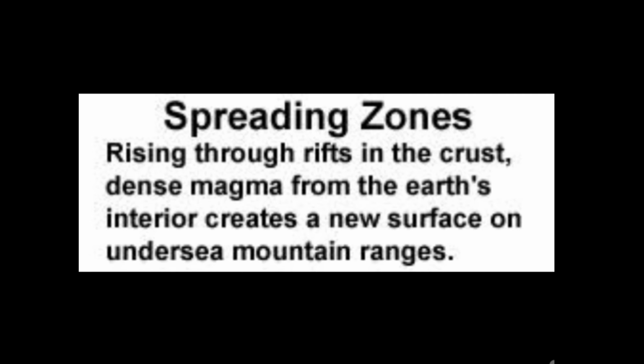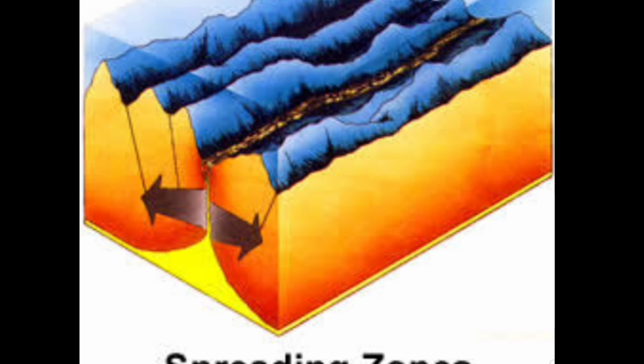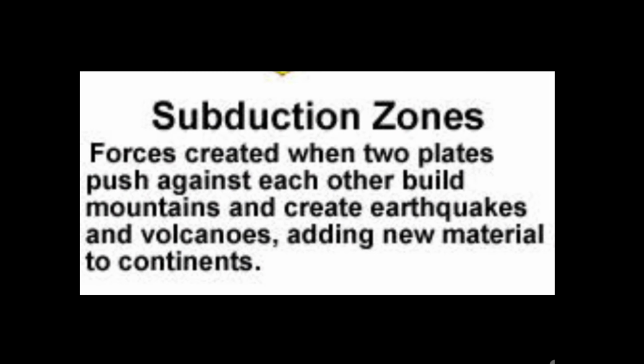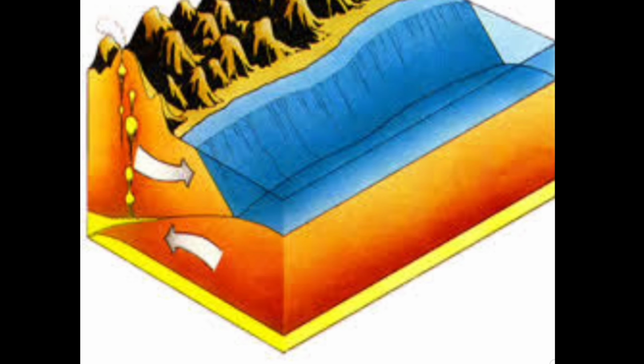Endogenic forces also have spreading zones. Spreading zones mean rising through a rift in the crust. Dense magma from the earth's interior creates a new surface of undersea mountain range. In the next zone, the force is created when two plates push against each other, building mountains and creating earthquakes and volcanoes, adding new material to continents. Clear? Subducting zones.